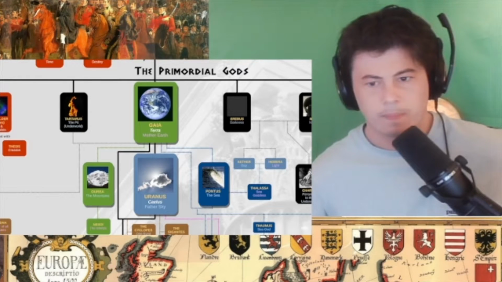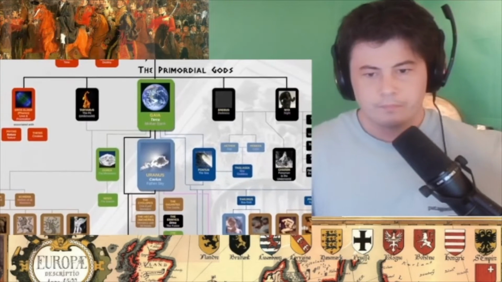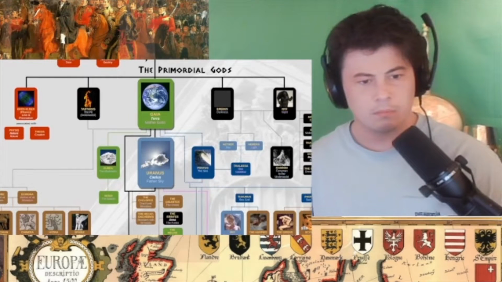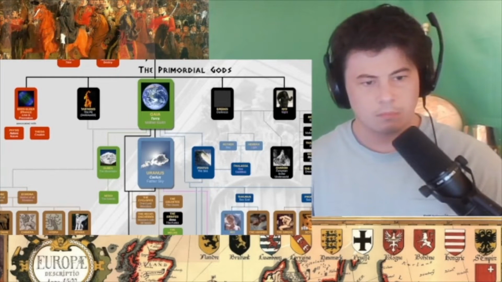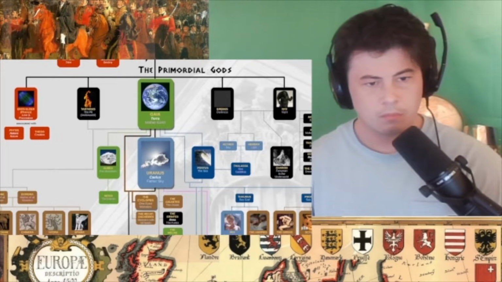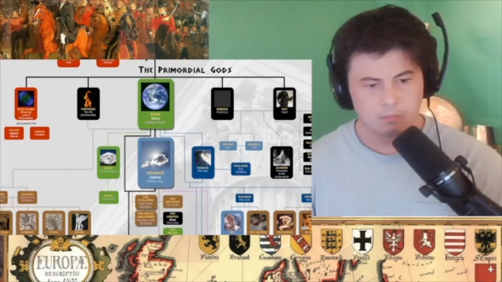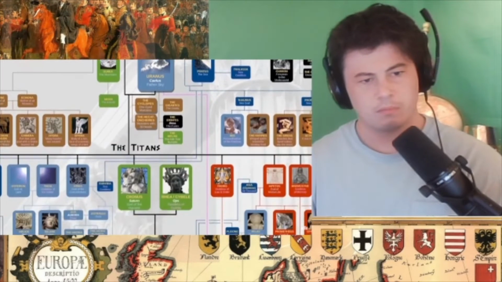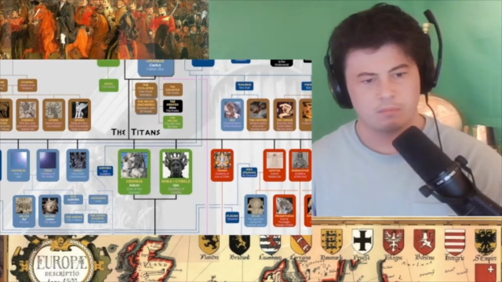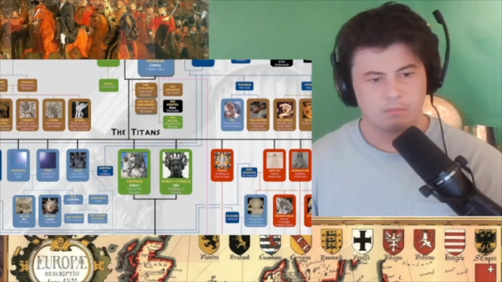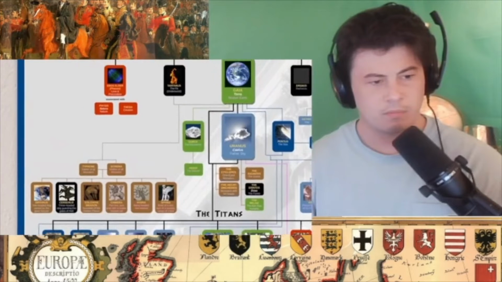Take note of the colors because I use them throughout the chart. Green represents earth gods, light blue represents sky gods, and dark blue represents sea gods. Now, Gaia and Uranus actually became a couple, and from them came the Cyclops, monsters with one big eye, the Hecatoncheires, monsters with 50 heads and 100 arms, and most importantly, the 12 Titans. But before we look at the Titans, let's look at the rest of the primordial gods.